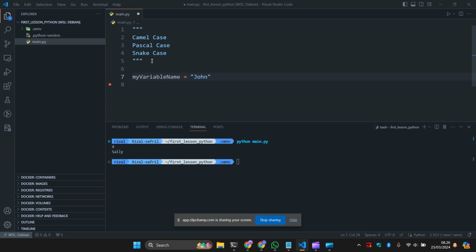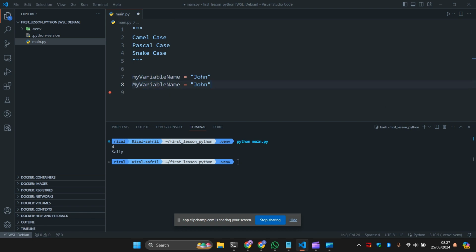And Pascal case, what does it look like? Pascal case is different from camel case because each word starts with a capital letter. This is also allowed in Python. You start with the first letter capital and the rest lowercase, and when you continue with a new word, you start it with uppercase as well.